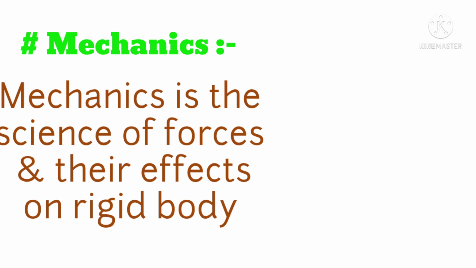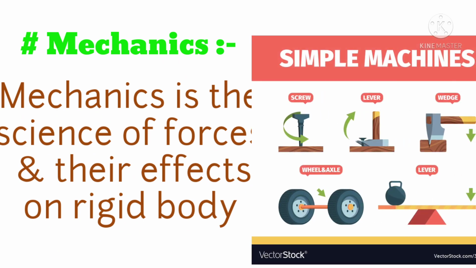What is mechanics? Mechanics is the science of forces and their effects on rigid body. So friends, what is rigid body? This rigid body and other concepts we will see in another video. But for now we can simply say that a rigid body is a body which has zero deformation or no deformation. In actual practice, a perfectly rigid body is not present, but bodies with negligible deformation are called rigid bodies.